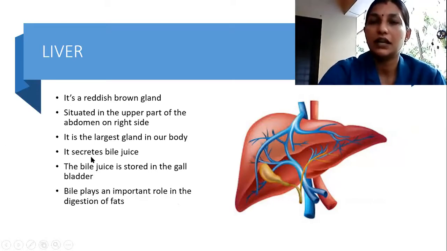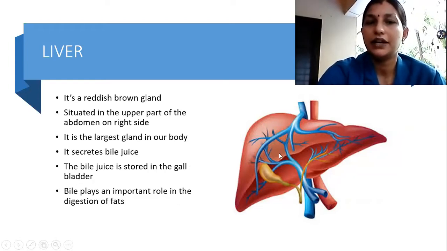And what does it secrete? It secretes the bile juice. Okay. Bile juice is stored in the gallbladder. Whereas bile juice is secreted in the liver, this is the gallbladder. So bile juice is stored here. The bile plays an important role in the digestion of fats. What does bile do? Plays an important role in fat digestion.